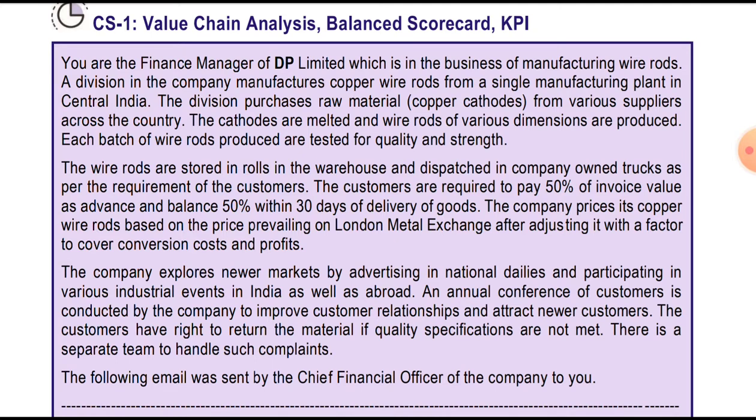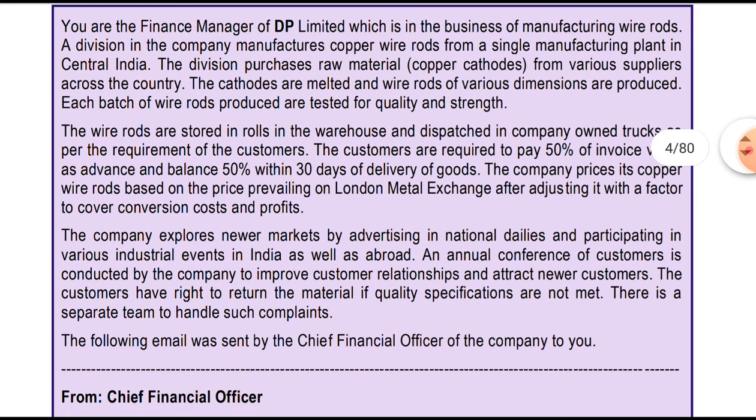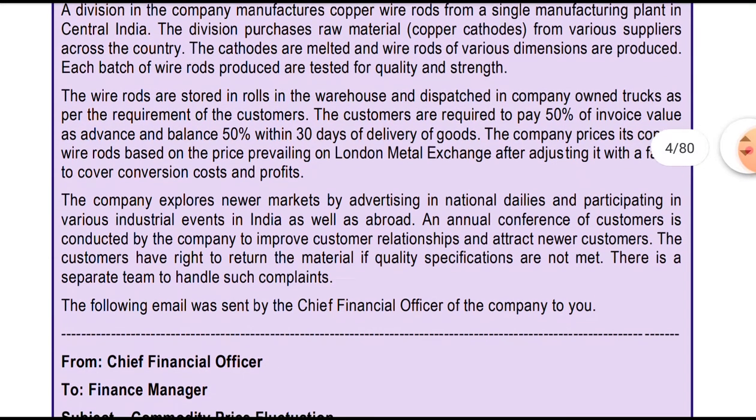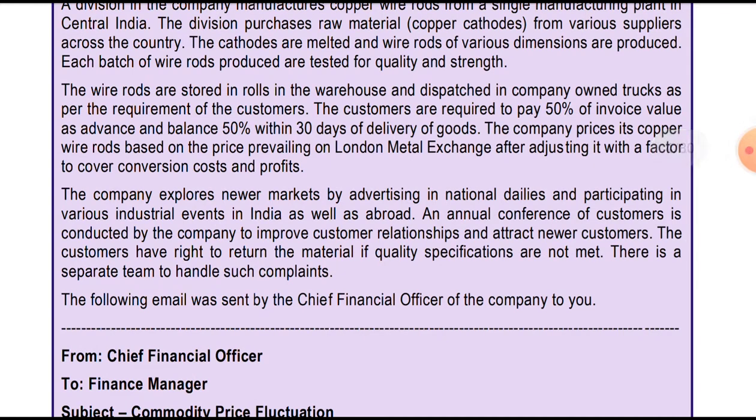The cathodes are melted and wire rods of various dimensions are produced. The company produces the wire rods from cathode copper. Each batch of wire rods produced is tested for quality and strength. The wire rods are stored in rolls in the warehouse and dispatched in company-owned trucks as per the requirement of the customer.